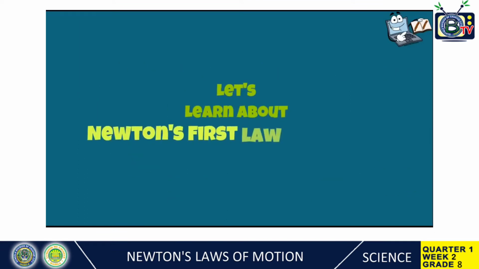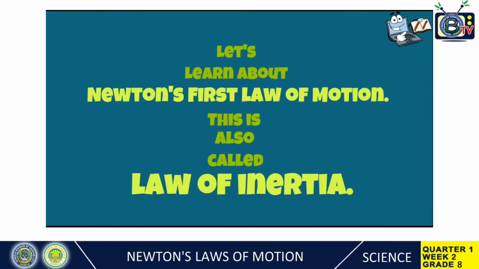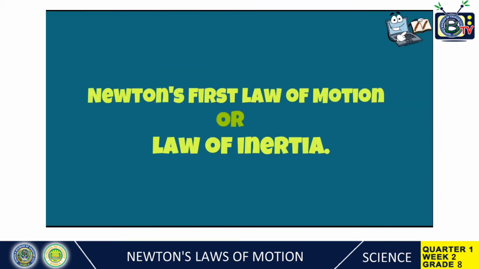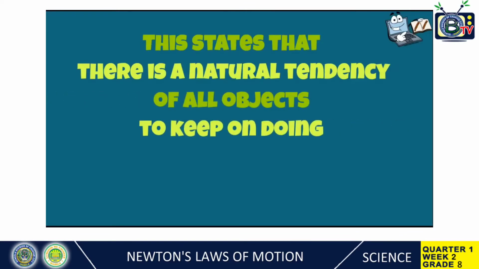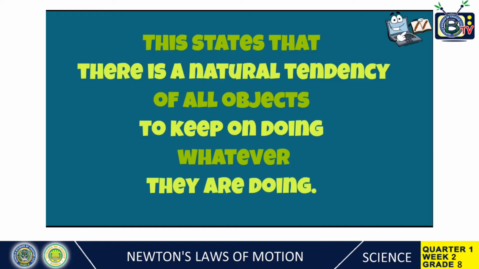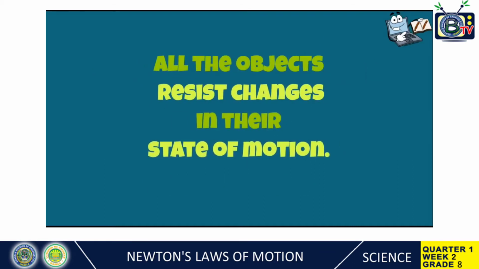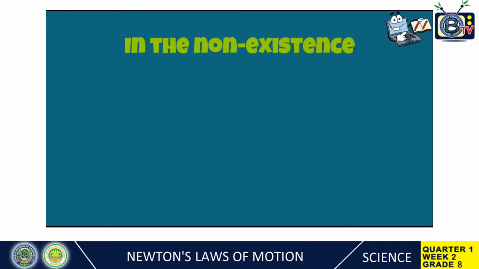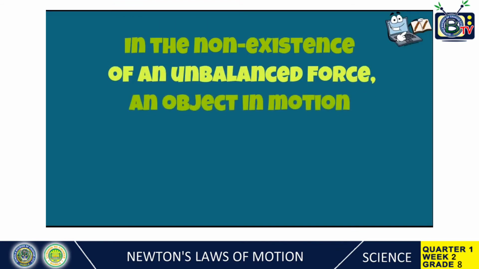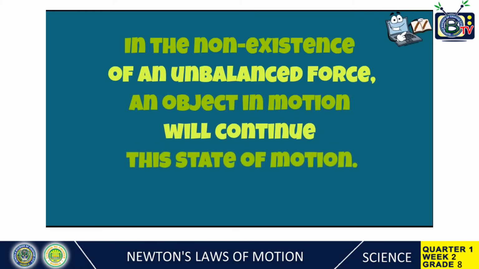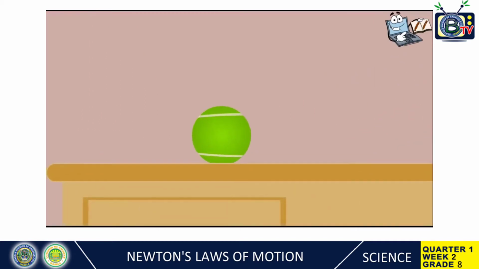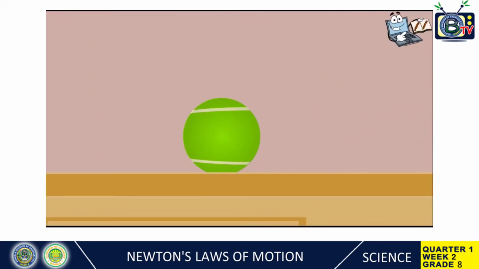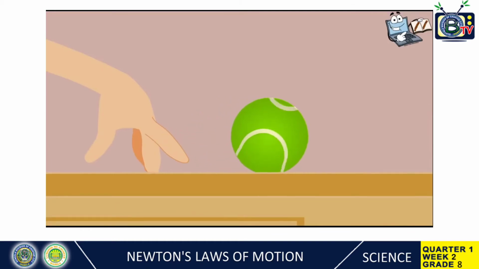Let's learn about Newton's first law of motion. This is also called the law of inertia. Newton's first law of motion, or law of inertia, states that there is a natural tendency of all objects to keep on doing whatever they are doing. All objects resist changes in their state of motion. In the non-existence of an unbalanced force, an object in motion will continue this state of motion. See this ball sitting on your table? It is not moving, meaning it's in the same position. When you push it with a finger, it starts rolling.